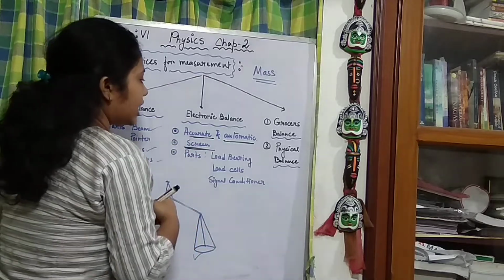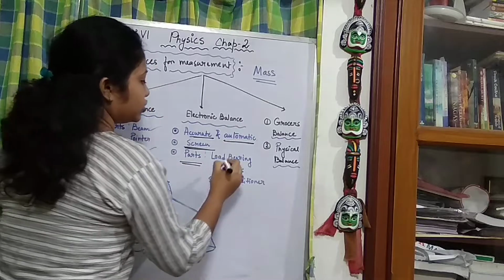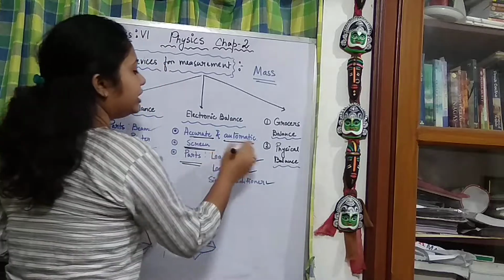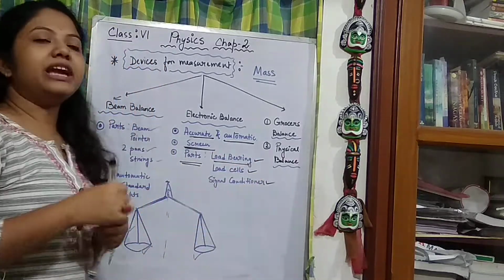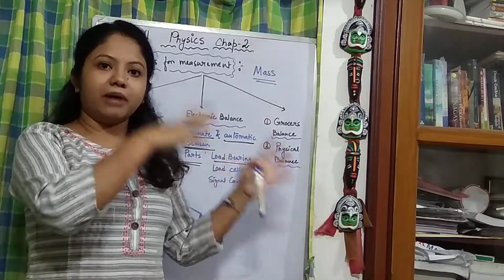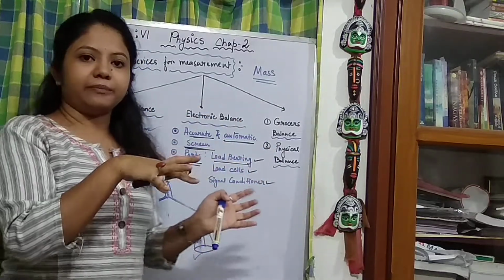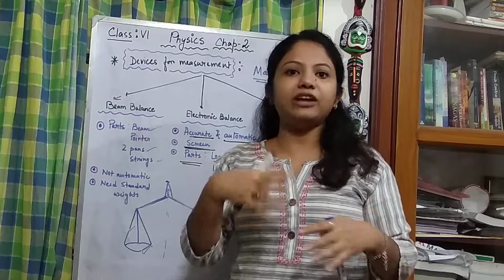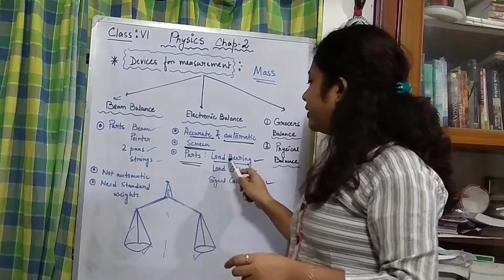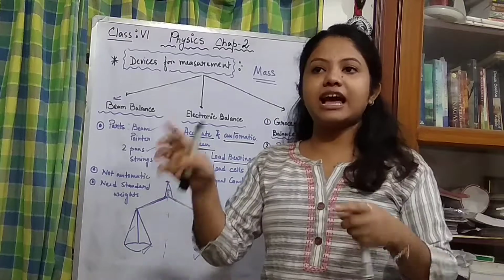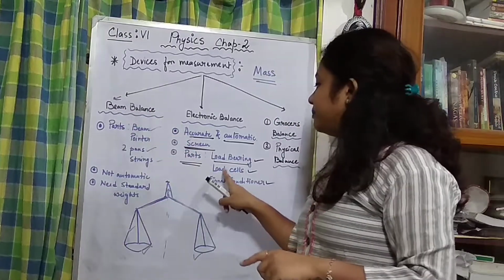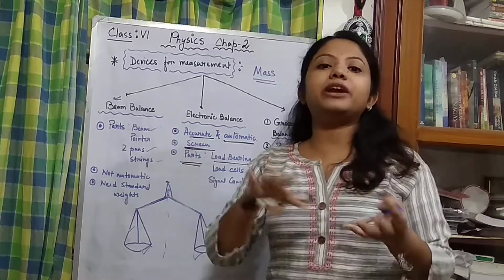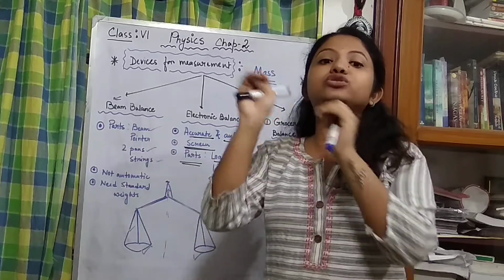Okay. So what are the basic parts of an electronic balance? It has a load bearing part, a load cell and a signal conditioner. What does the load bearing part do? It measures and transfers the mass to the load cell. They work like team players, as in football or cricket. The load bearing part measures the mass and transfers the data to the load cell. What is the function of the load cell? It interprets the data, how to show it.